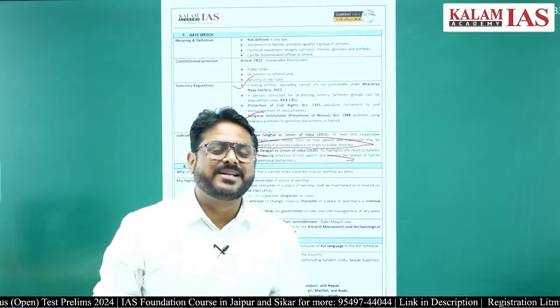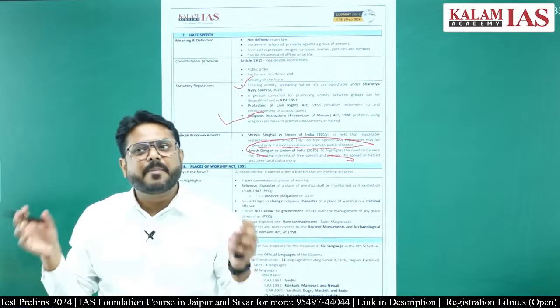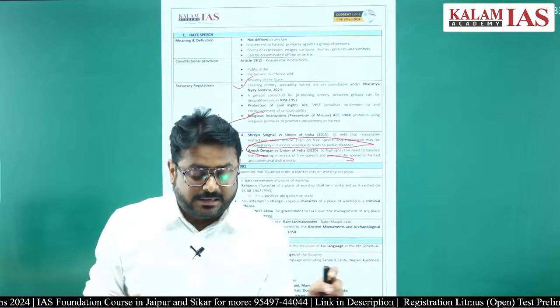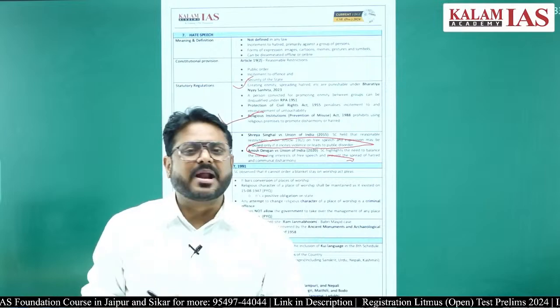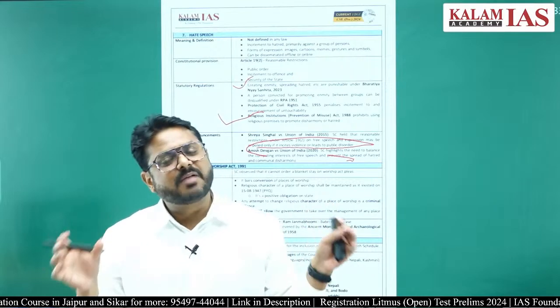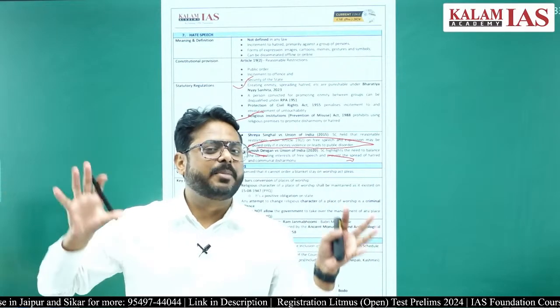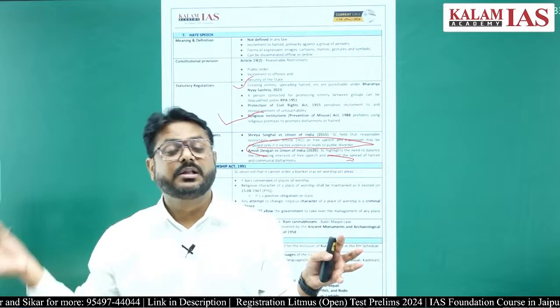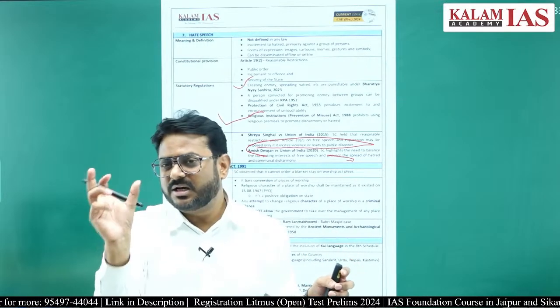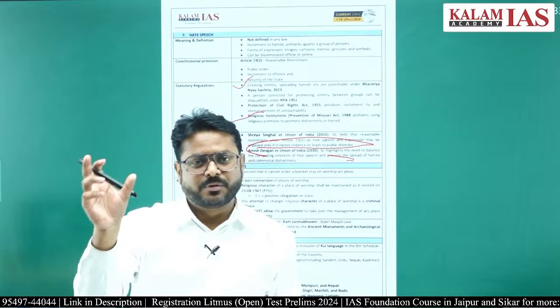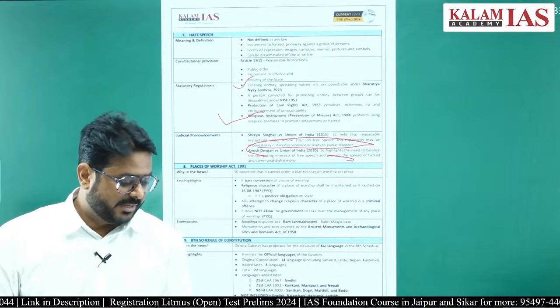It is not a temple, it is a mosque. The Gyanvapi mosque, in Varanasi. So puja archana can be done by Hindus in a certain part of that mosque where that platform has been made.